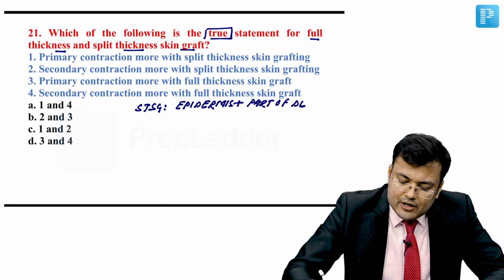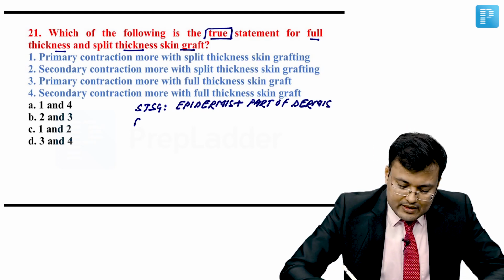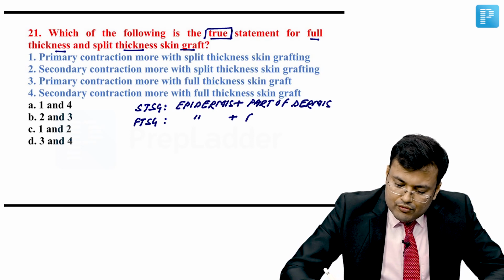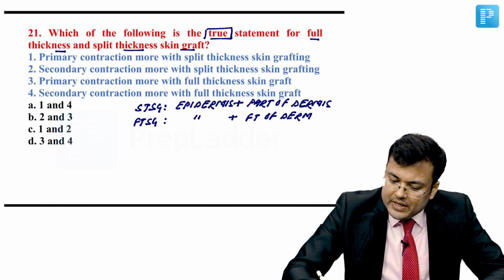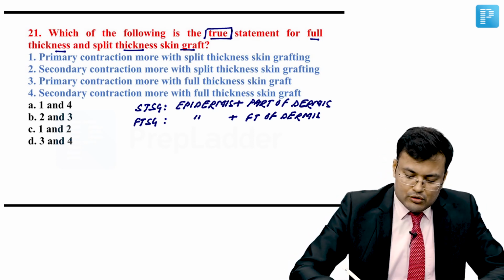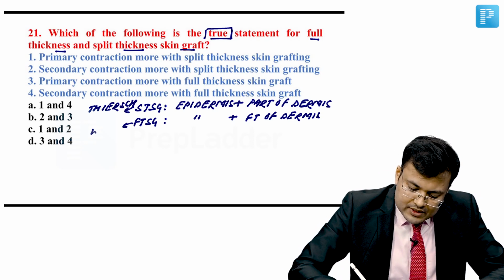Epidermis plus part of dermis. Simple. And what is full thickness skin graft? This is epidermis plus full thickness of dermis. You know that split thickness skin graft is also known as the Thiersch graft, and this is Wolff's graft. Wolff's, right?